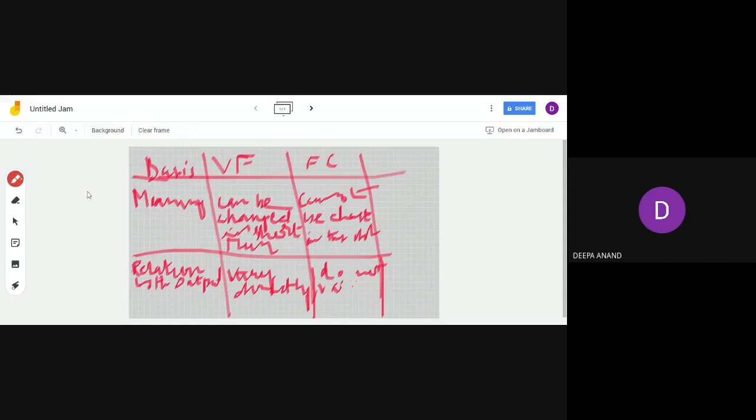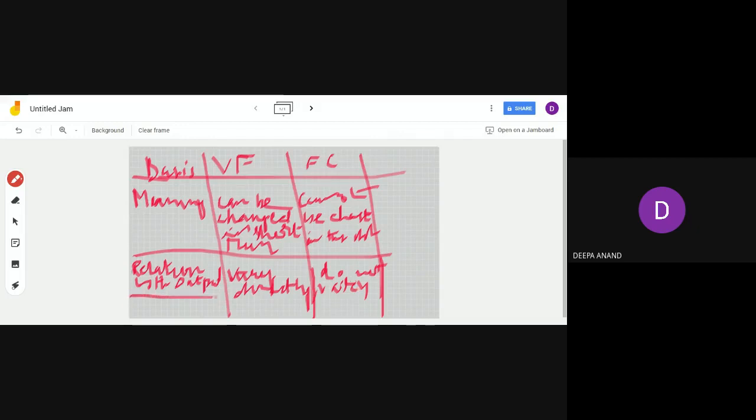In the long run you can, but not in the short run, because these two factors, variable factors and fixed factors, come only in the short run. So you can write, do not vary, because in the short run fixed factors cannot be changed. So they do not vary directly with the output.